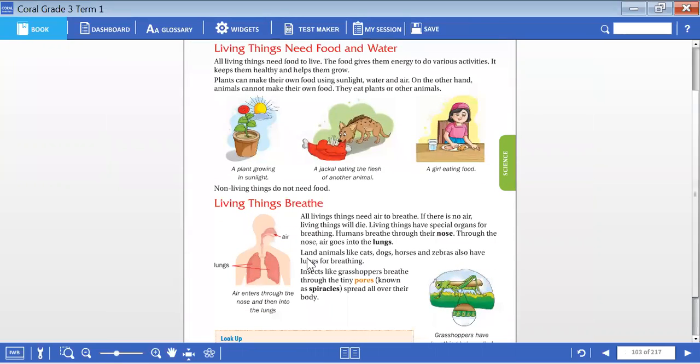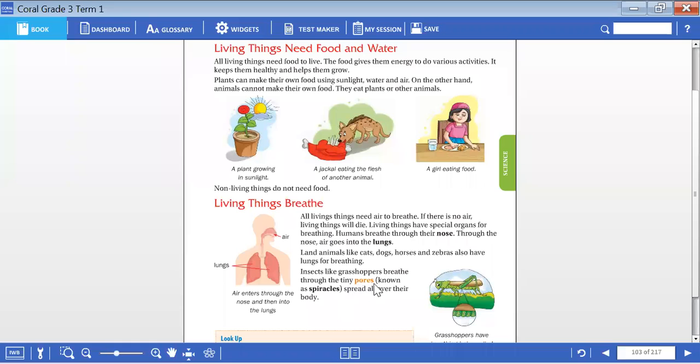And coming to the part of breathing. Yesterday, we saw that humans breathe with the help of lungs. Here you can see with the diagram, air goes through the nose and reaches the lungs. And again, carbon dioxide is filtered out and exhaled. With the help of lungs, humans breathe.